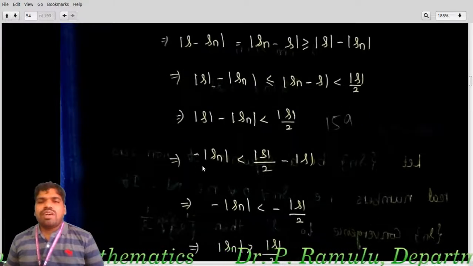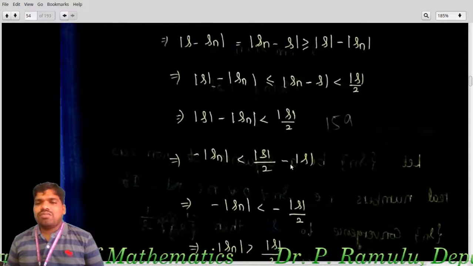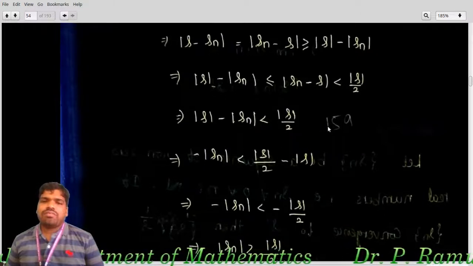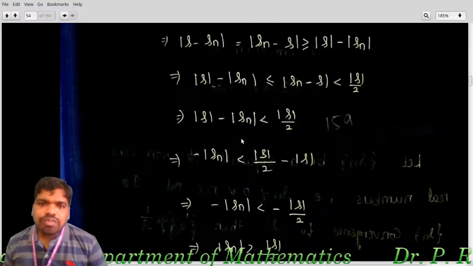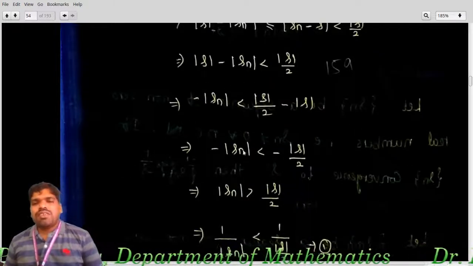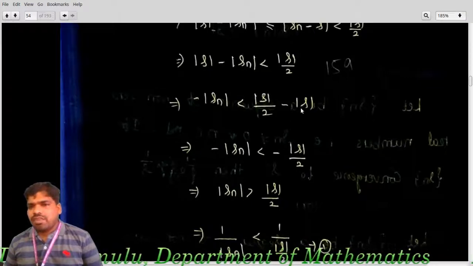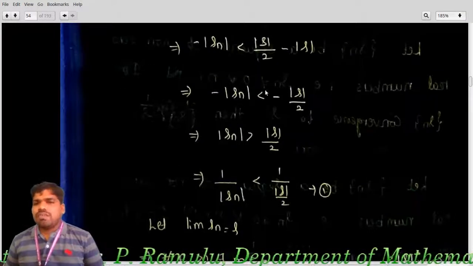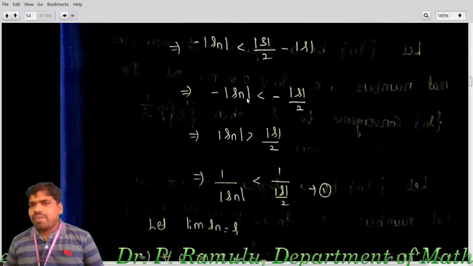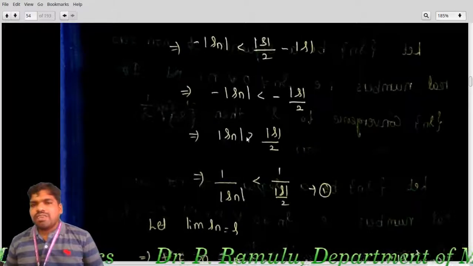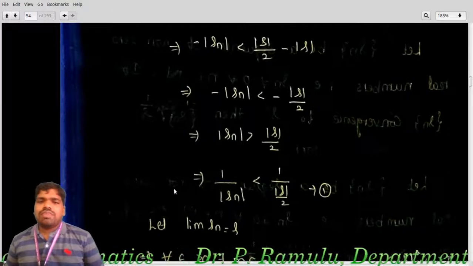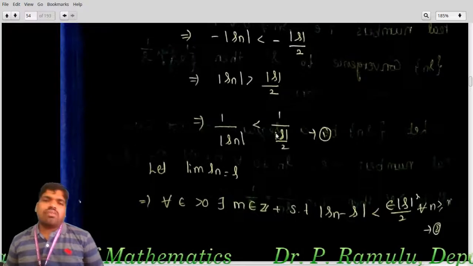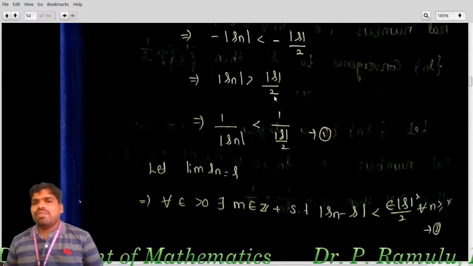Here, mod S minus mod Sn is less than mod S by 2. Subtracting mod S from both sides, which implies mod Sn is greater than mod S by 2. Here mod S by 2 minus mod S equals minus mod S by 2. If I multiply both sides by minus, then we get mod Sn is greater than mod S by 2, which implies 1 by mod Sn is less than 1 by mod S by 2, or 2 by mod S, whatever happens.